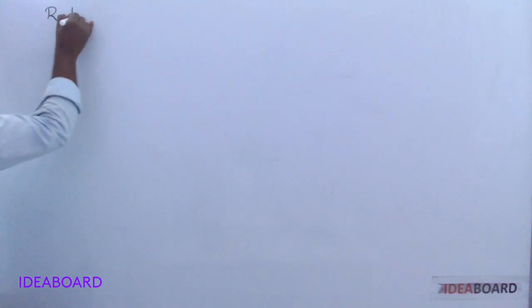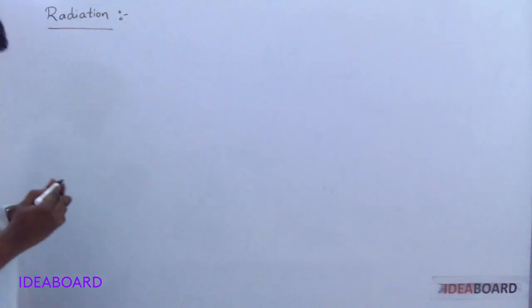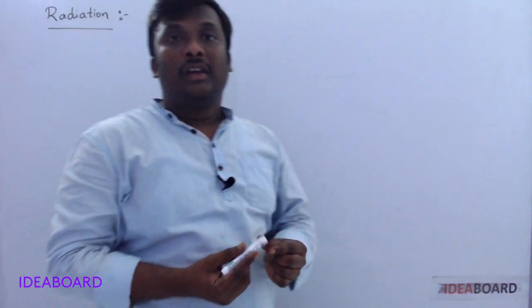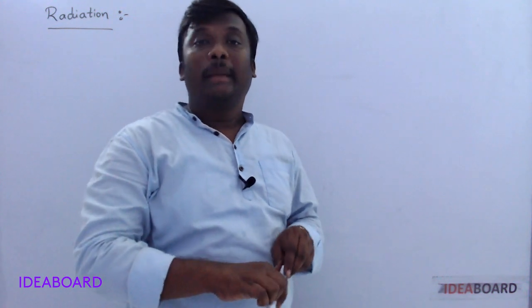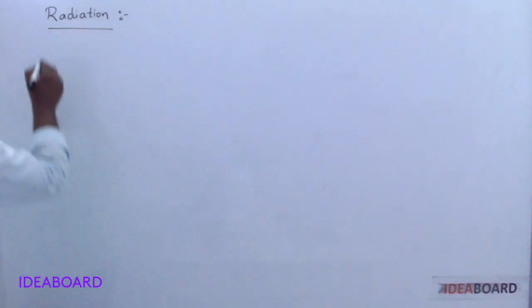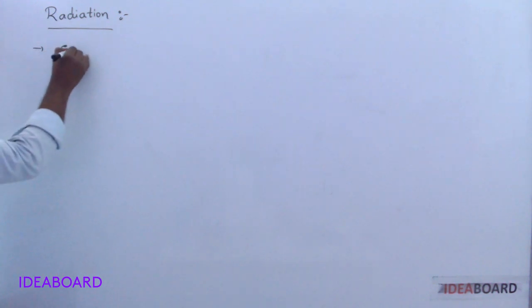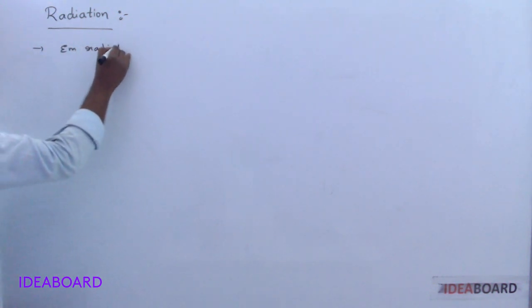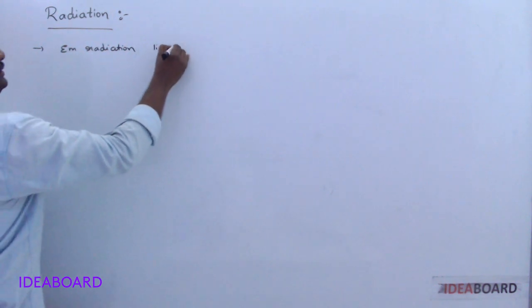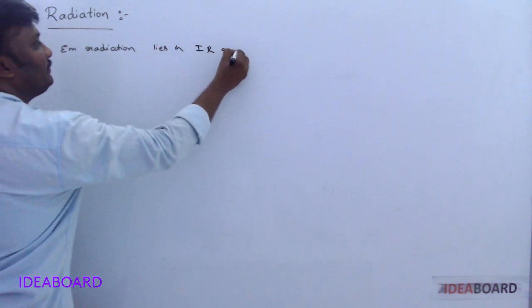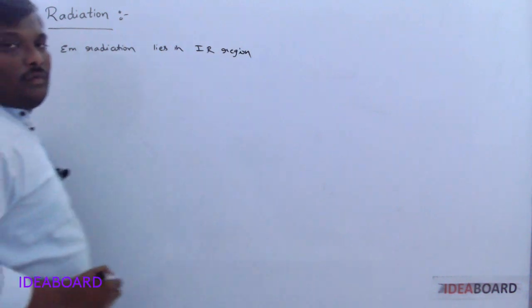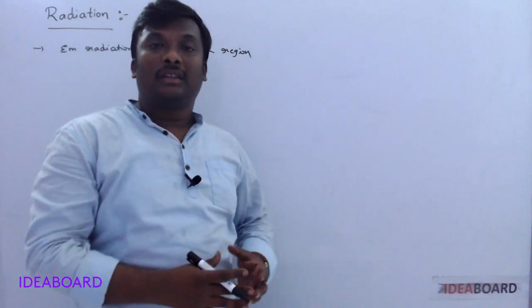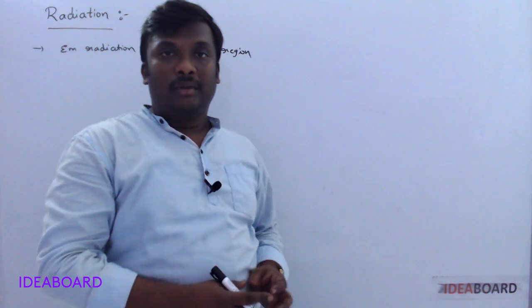In transfer of heat, the third process is radiation. Yes, we discussed previously about the radiation. Transfer of heat does not require any material medium. These are electromagnetic radiations that lie in the IR region. After the visible region, you get the IR region in the electromagnetic spectrum.